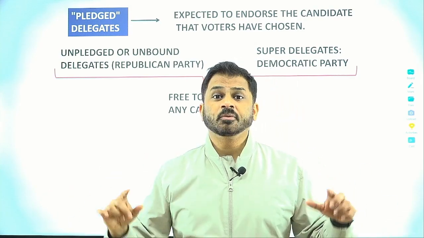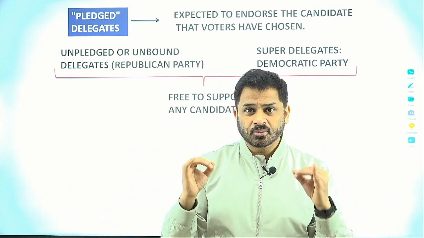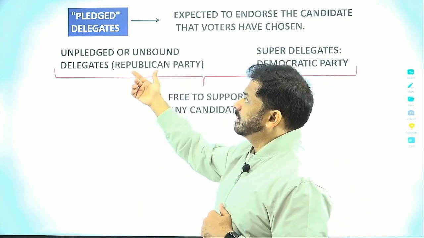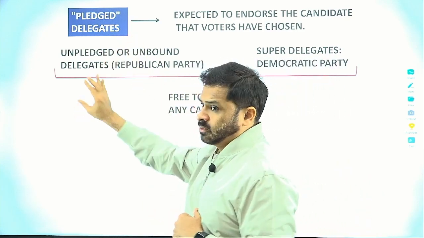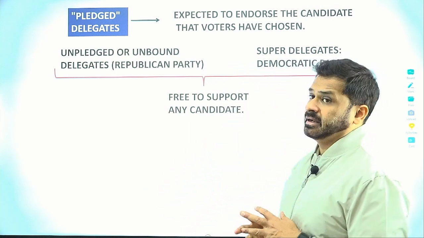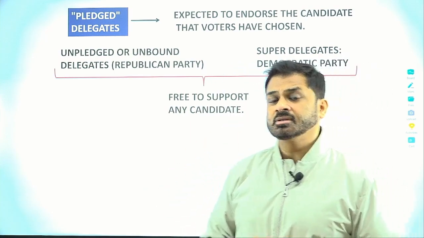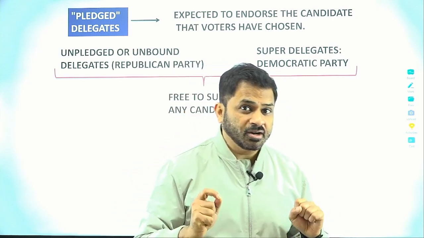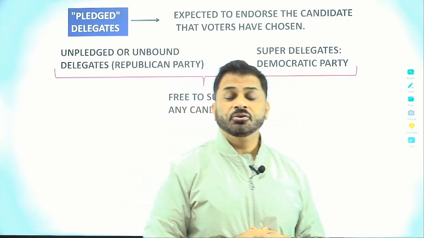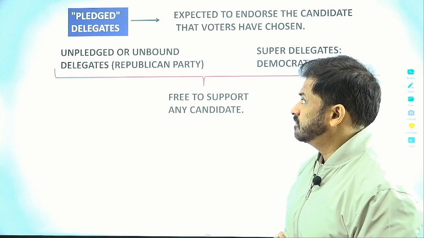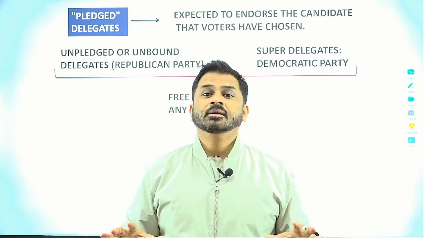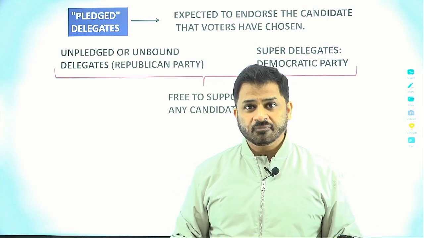But if it happens to be a contested convention, meaning it's not very clear and the contest has to take place, then in the Republican Party, pledged and unpledged both will vote. But in the Democratic Party, according to their rules, if it is contested, then in the first round of voting, the superdelegates will not be voting. The pledged delegates will be voting, right? So this is a contested convention where it is not clear. So voting will take place.